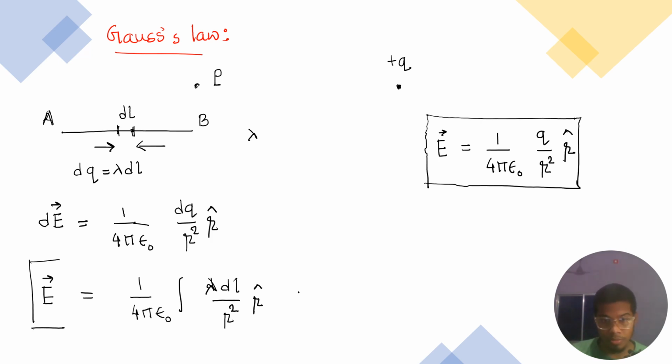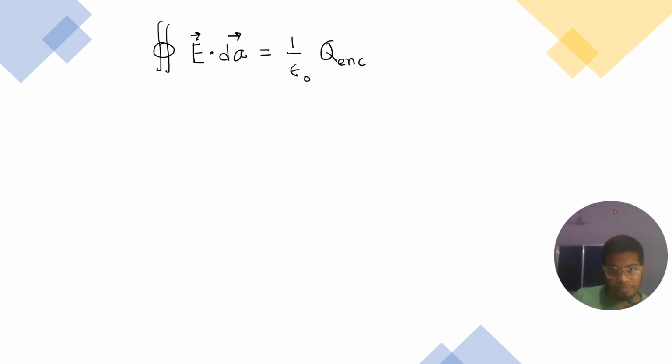Now what is Gauss's law? First of all, I'll simply write down the mathematical form of Gauss's law. I'll put an integral sign. This is a surface integral, by the way. Don't get scared about this symbol, it's not that difficult. This is the integral of E dot dA, and this is going to be 1 divided by epsilon naught times q enclosed.